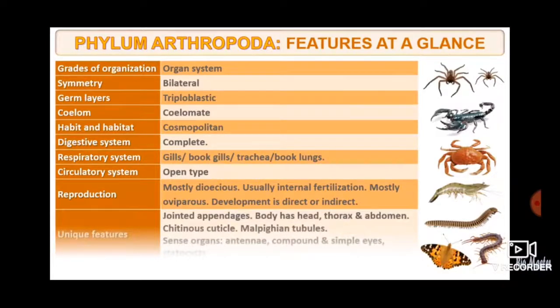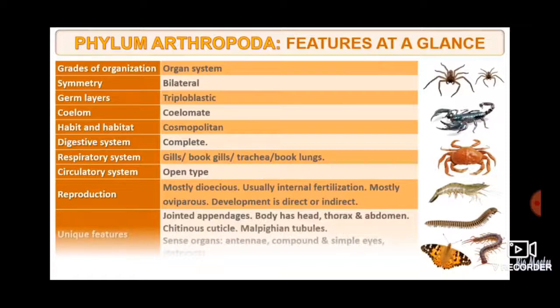Respiratory system through gills, book gills, trachea and book lungs. Circulatory system is of open type, closed circulation like human beings is not there. Then reproduction, mostly dioecious, usually internal fertilization, mostly oviparous means they lay eggs. Development is direct or indirect.